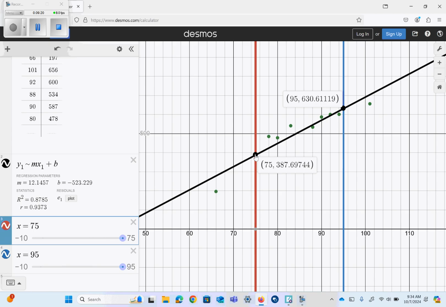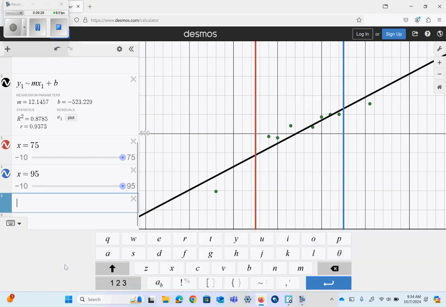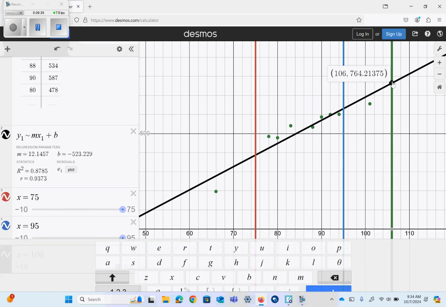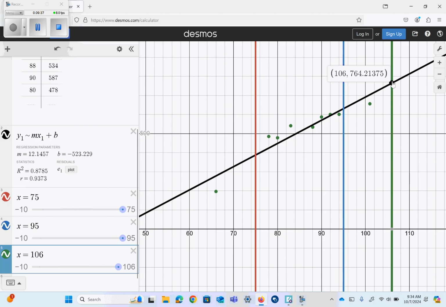Okay, so then there's one that says predict the temperature when it's 106. Okay, I can do that. I can say x equals 106. It becomes this green line. So when it's 106, based on our model, we should have about 764 customers. People are swimming.